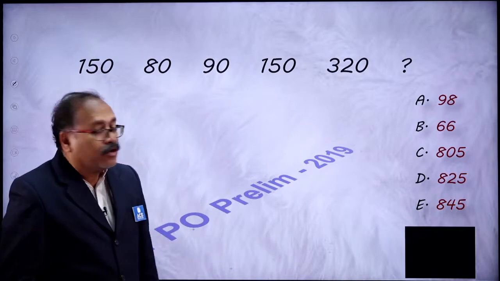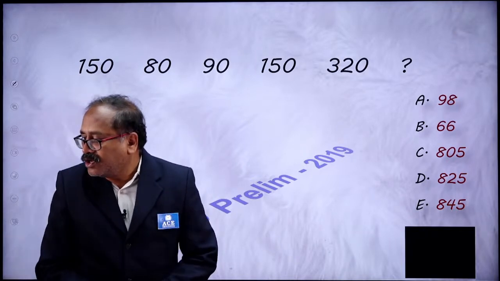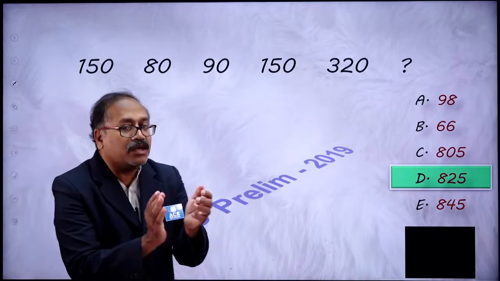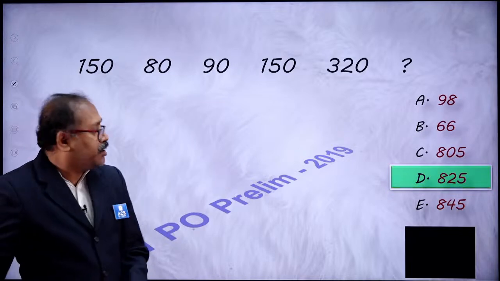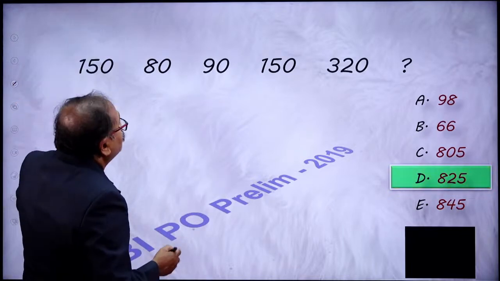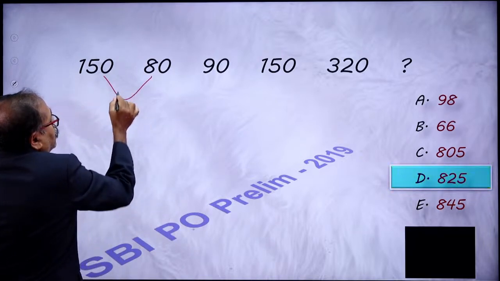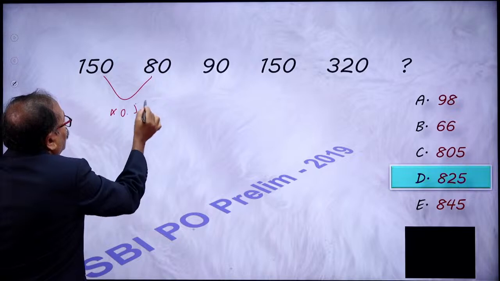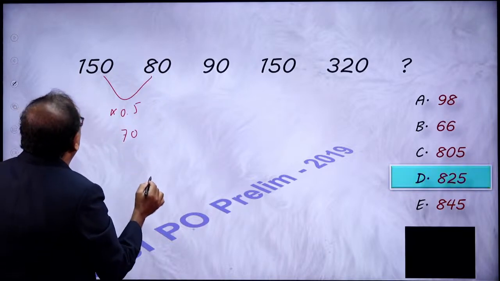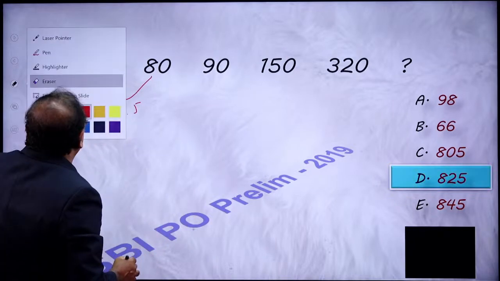Your time is up. Now, Pawan has said option D. Anusha has said option D. Let me check that. Option D. Well done, well done. Now, you are getting ready for the PO exam. Let's check that. Here it looks like multiplication. Why multiplication? Because from here to here, if I go for into 0.5, I will get the half of this number, that is 75. I will get over here 75.